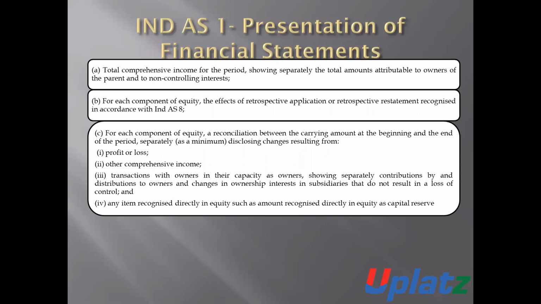All these items are required to be disclosed in the statement of change in equity.